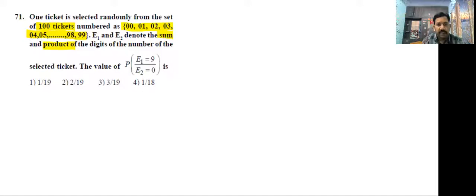See here, E1 means sum 9, E2 means product 0. How do we know that? Here given E1 is equal to 9, E2 is equal to 0. E1 and E2 denote the sum and product of the digits of the number of the selected ticket.